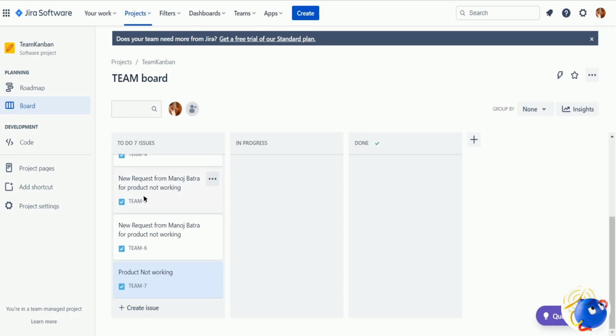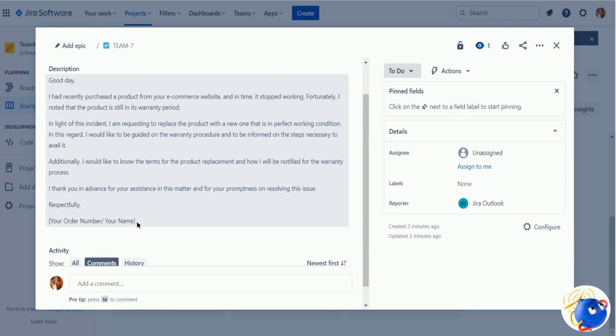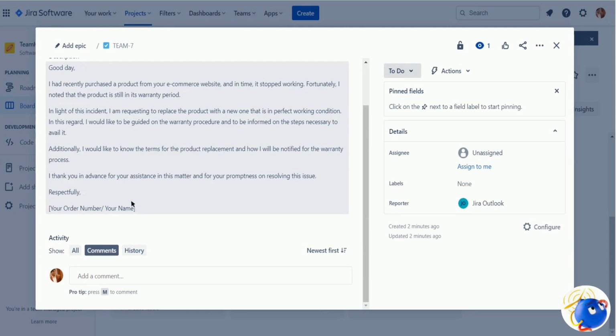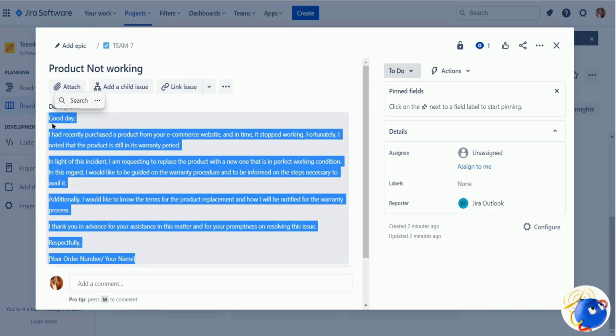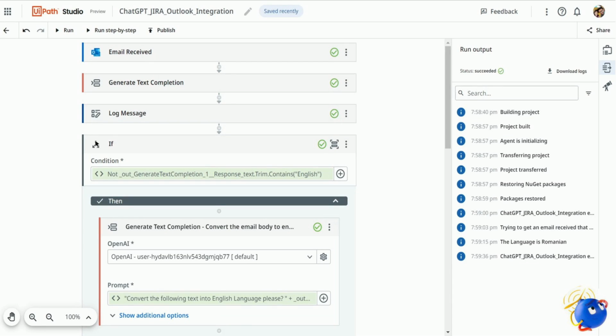And now if I go to my JIRA, this is my team dashboard. The ID was team 7. Let me go ahead and click that. This was the subject, product not working, and all the Romanian content was converted by the OpenAI connector into English. So everything is okay. So that is about the demo.